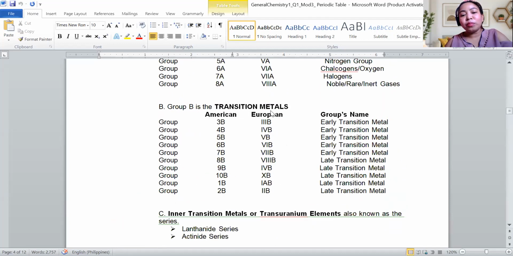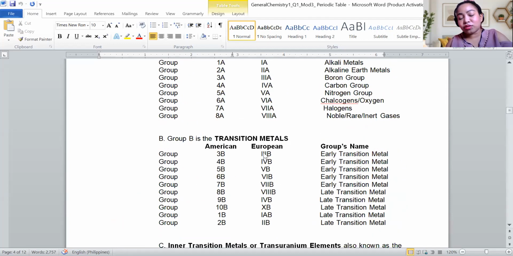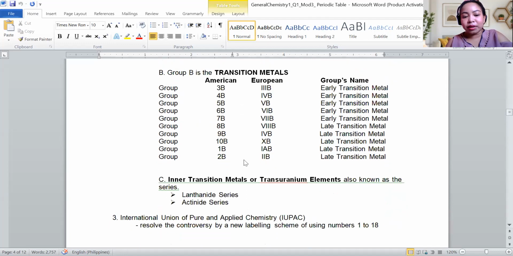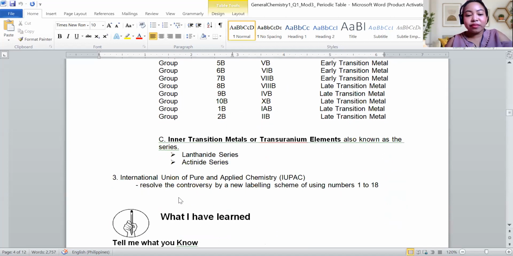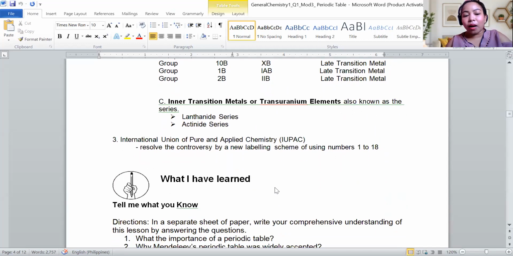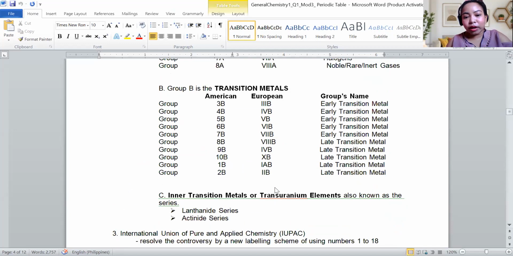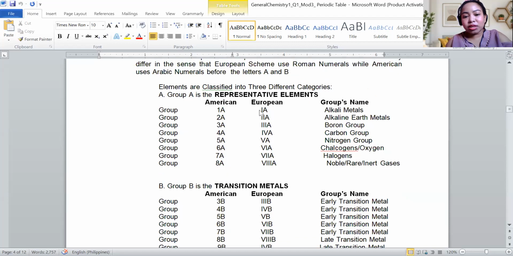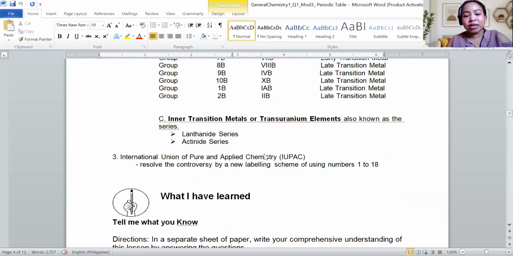So to quiet the two, since America and Europe keep fighting over their schemes, the International Union of Pure and Applied Chemistry resolved this controversy by labeling the columns from column 1 down to column 18. So there is no more fighting and no more confusion about why B starts at 3 and A starts at 1.